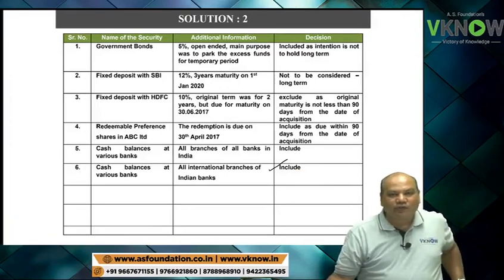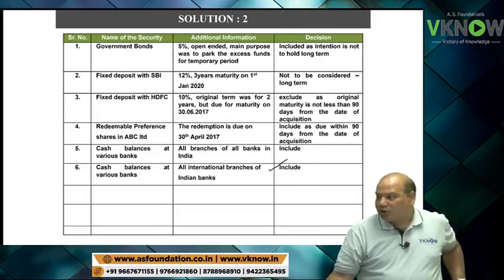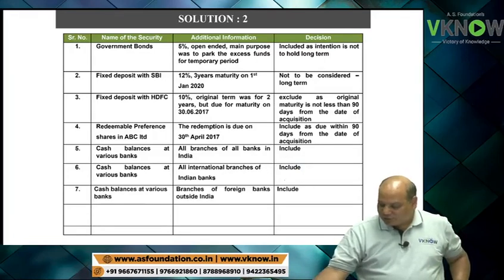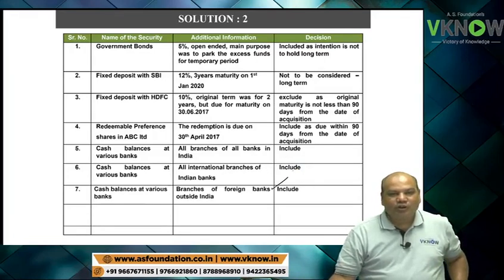Will you call it cash equivalent? The answer is again yes, include. Whether the bank balance is in India, with an Indian branch outside India, or with a foreign branch of a foreign bank, these are all cash equivalent.